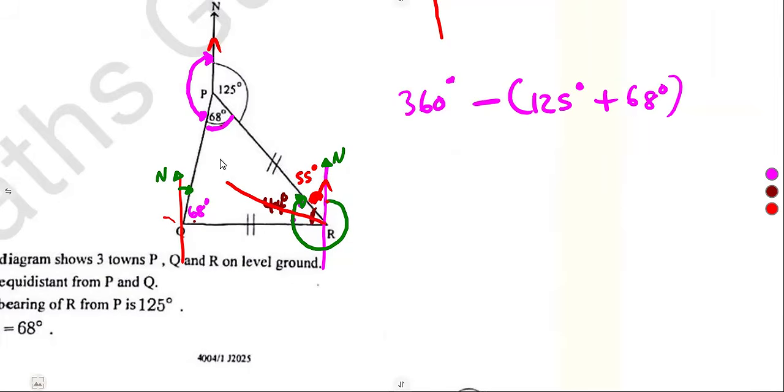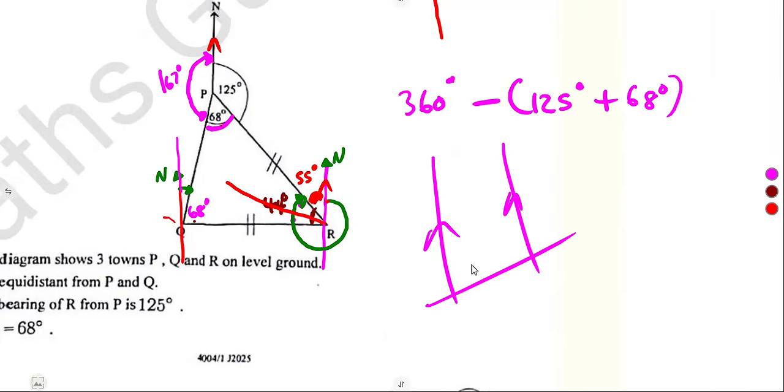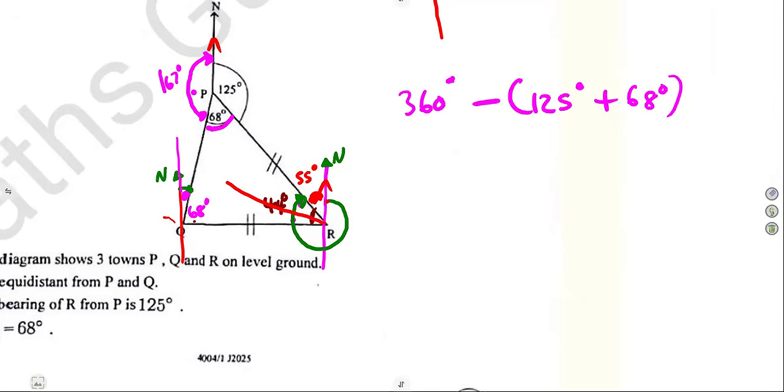So that was the idea. 360 minus this part gives 167. If this angle is 167, then these are co-interior angles, and remember these lines are parallel. So this angle of 167 and this small angle that we see here are supposed to add up to 180.